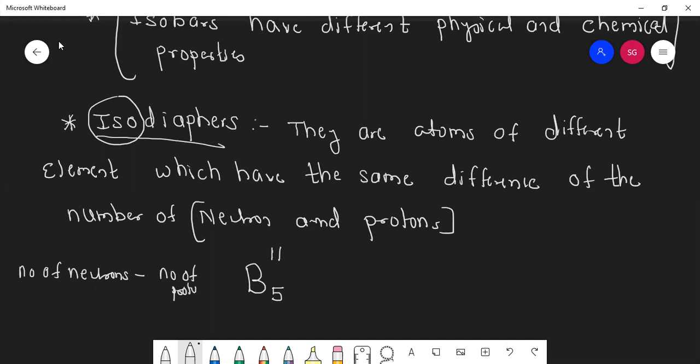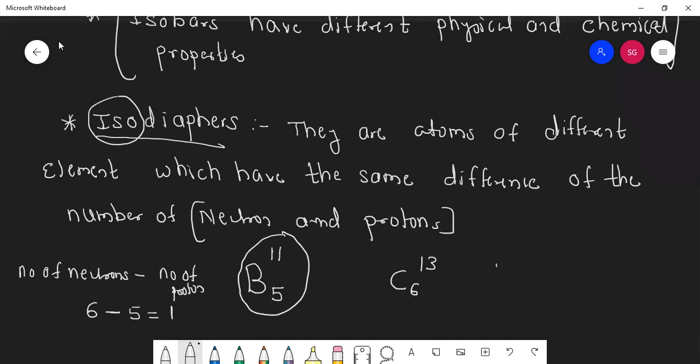How do we find neutrons? Mass number minus atomic number, so 6 neutrons. And 5 protons. What is the difference? 1.